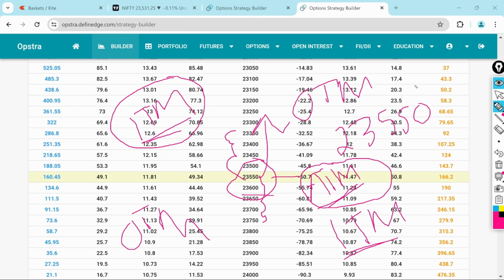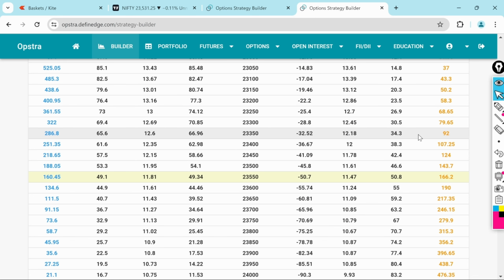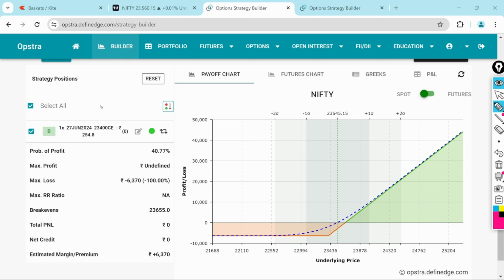Now let's understand what is meant by intrinsic value and time value with an example, and how to calculate it. In this example, we bought a strike of 23,400 call, but Nifty is currently trading around 23,550. That means this is an in the money call. In the money call we bought of strike 23,400.